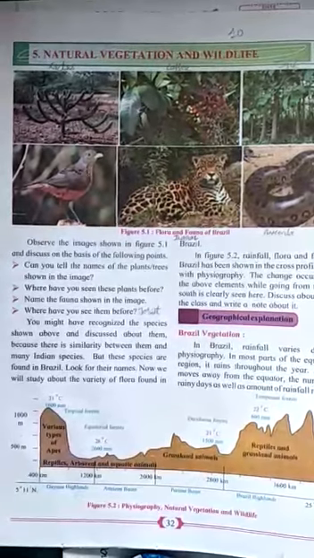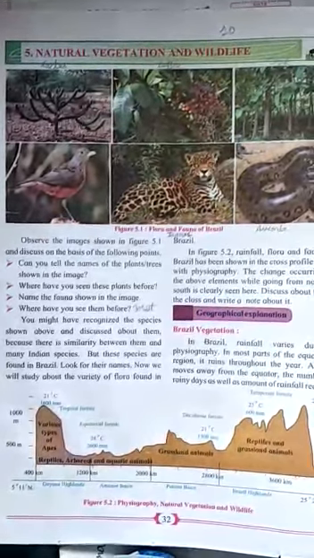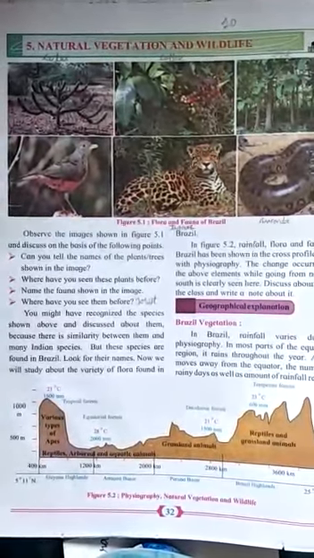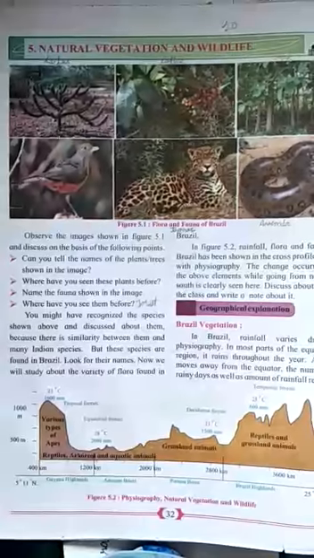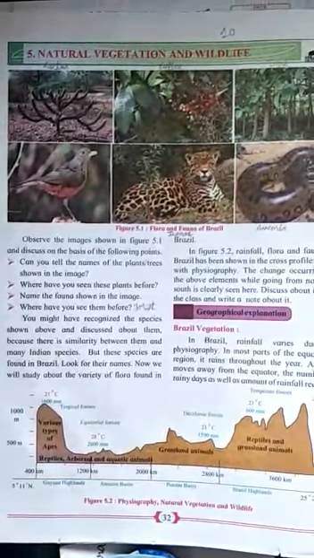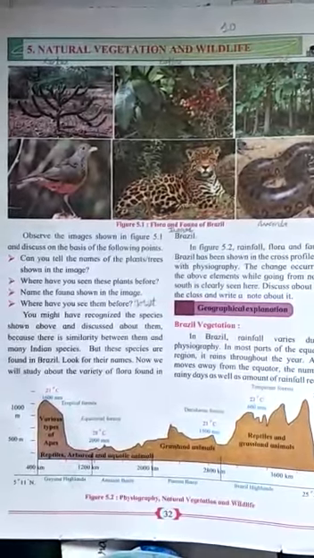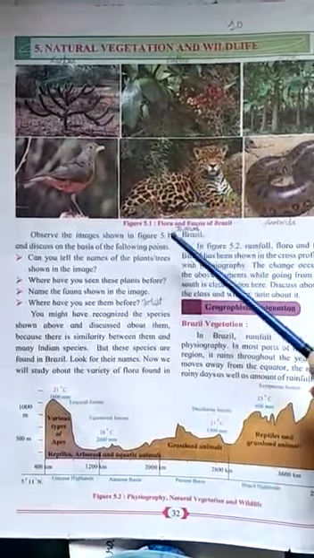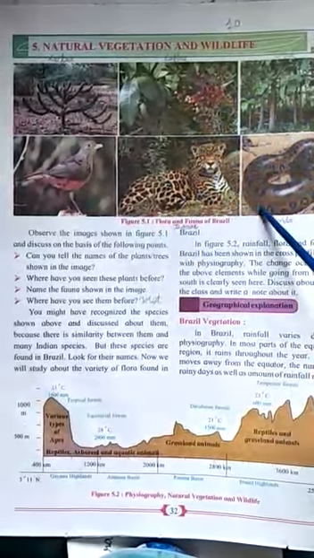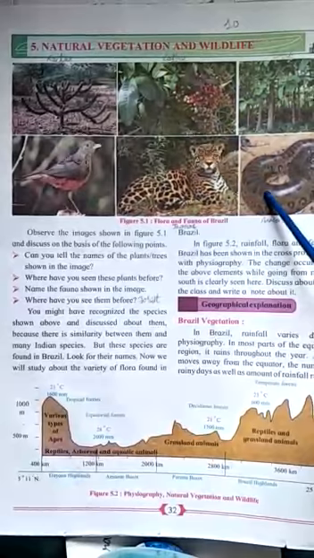Students, today we'll start with Geography Chapter 5, Natural Vegetation and Wildlife. Now in this chapter also we will refer to the two countries which we were talking about previously, Brazil and India. Before starting, there is a figure given, 5.1, in which the flora and fauna of Brazil are being shown.